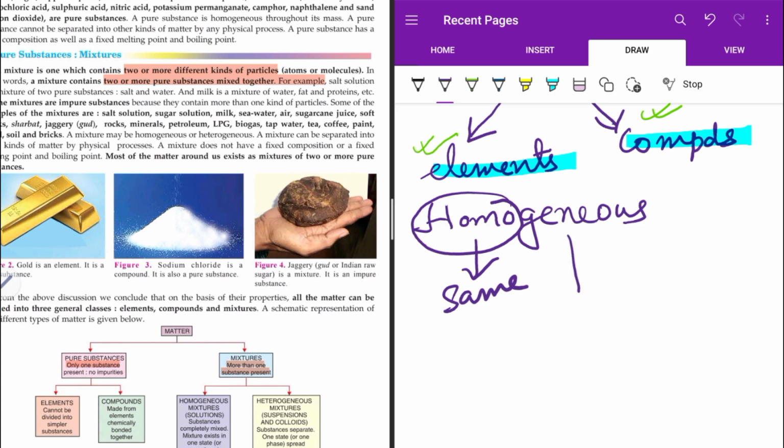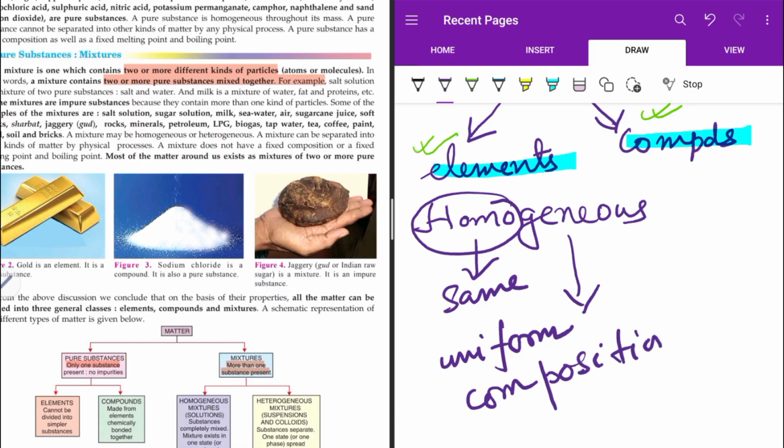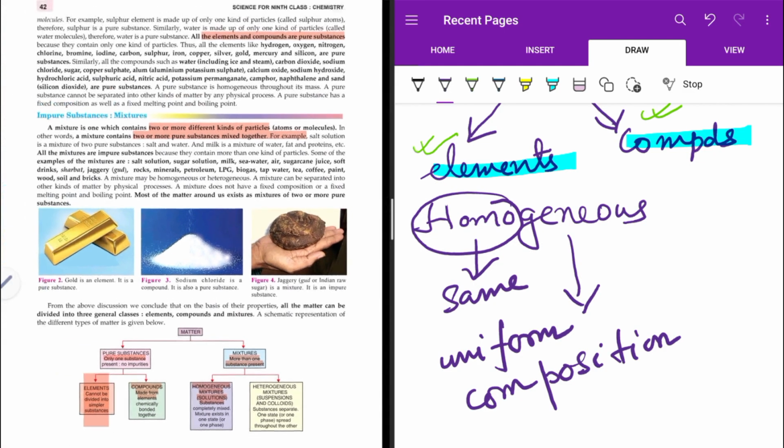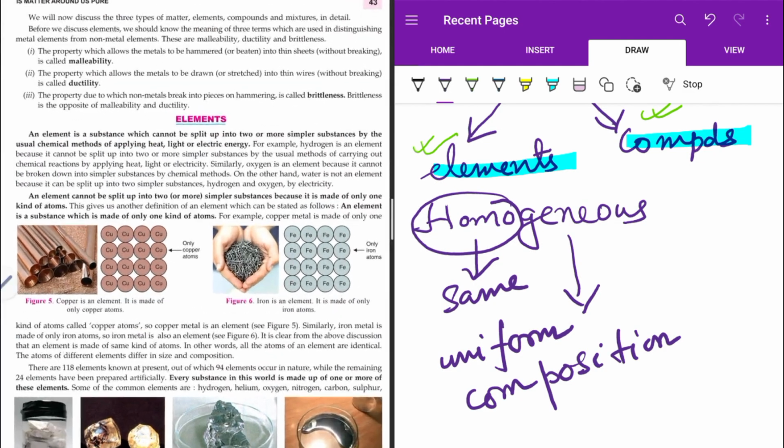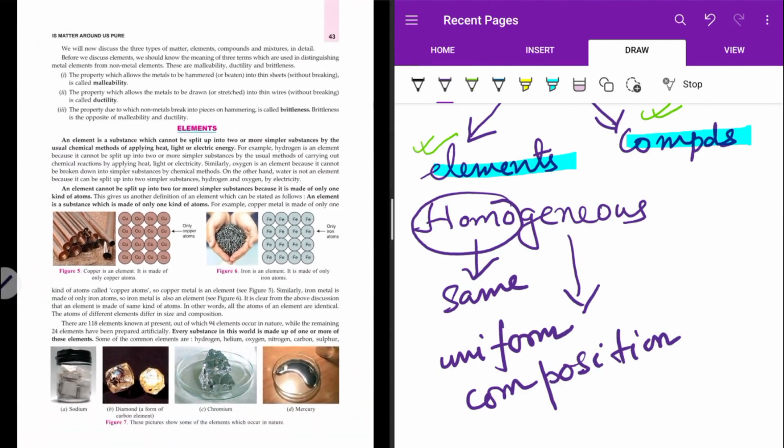Another thing I'll say, a homogeneous mixture contains uniform composition throughout, whereas a heterogeneous mixture contains non-uniform composition. So let us study in detail a little bit about it: what is homogeneous, what is heterogeneous, and what are the properties.